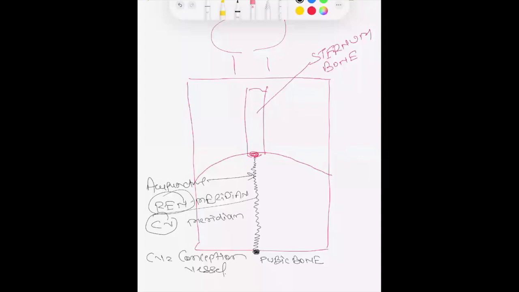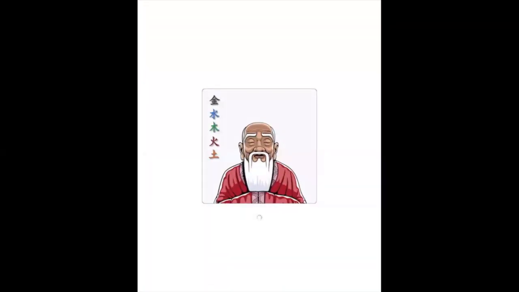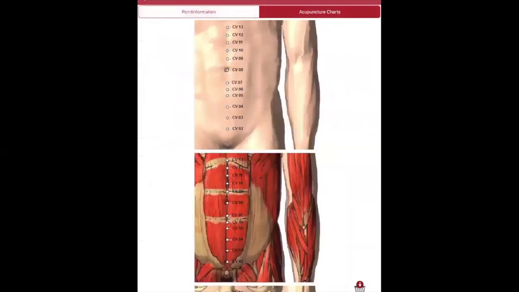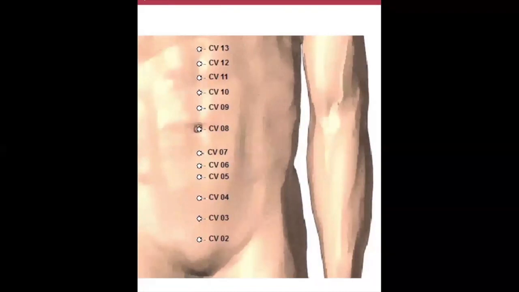Now we will look at the same thing in another image. Look at this diagram, where the same thing has been explained. We can see the umbilicus.